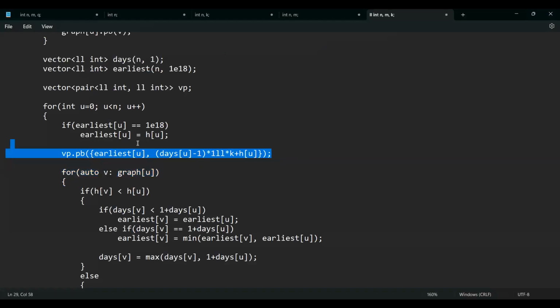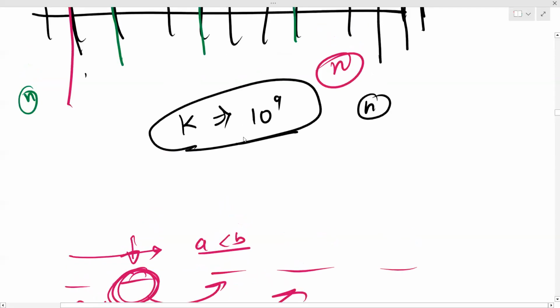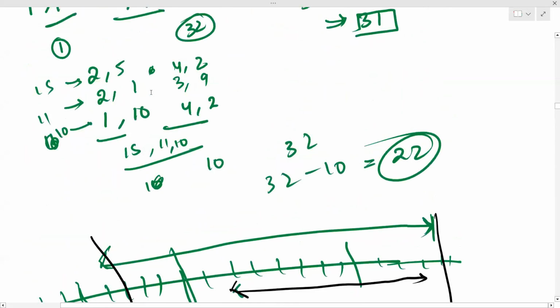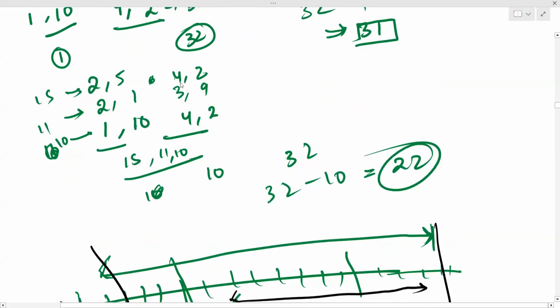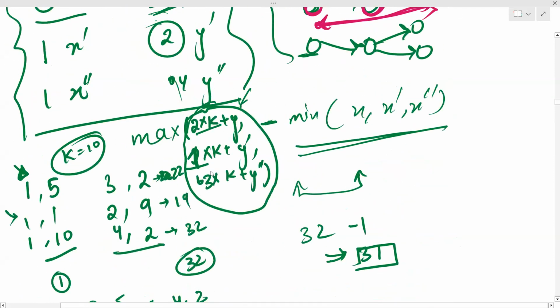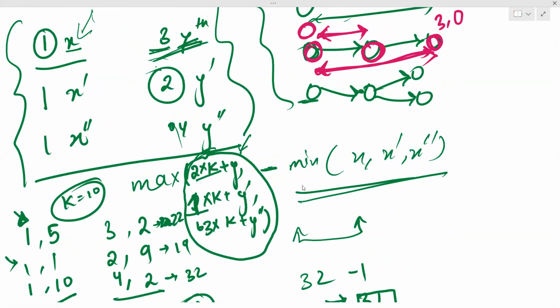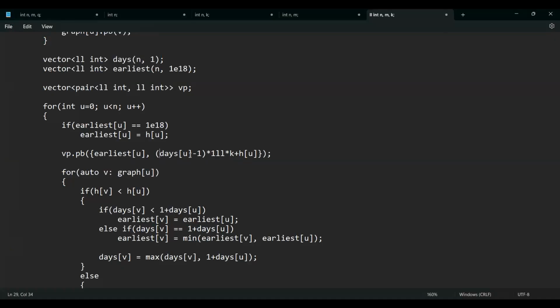And how to calculate the window? It's the earliest point at which the current component's quests got started or completed, and the number of days k. Like I was doing k minus 1, right? So while I was calculating the ending point, if the number of days was 3, I was doing 2 times k plus y. y was the hour on which this quest got completed.